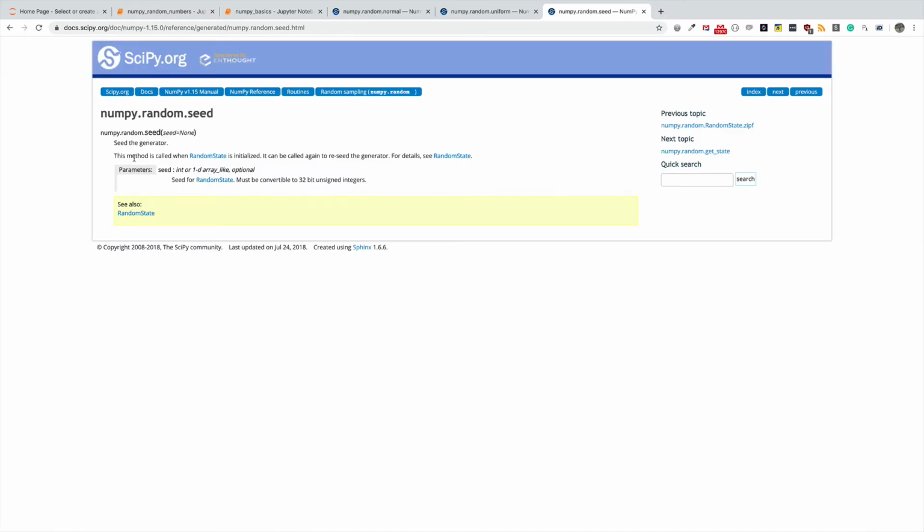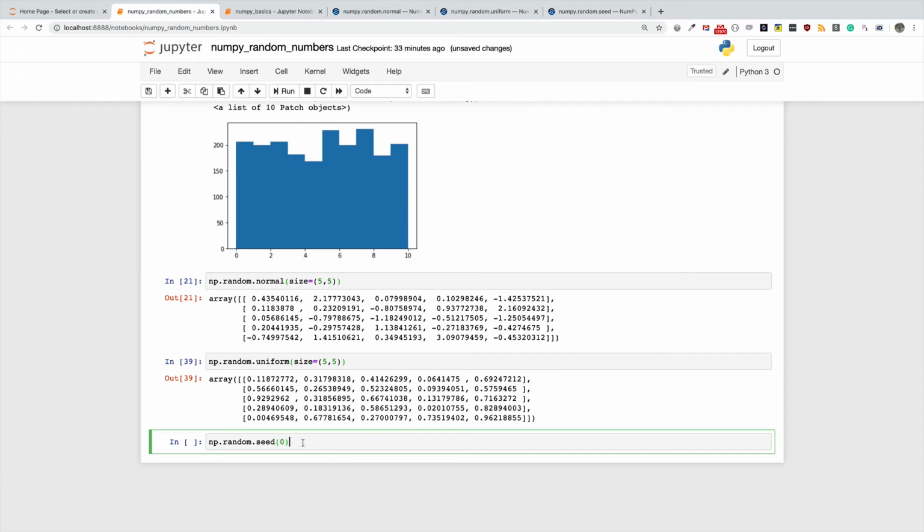What they are saying is this method is called when the random state is initialized. It can be called again to reseed. So anytime you call it, it actually reseeds it. And what it means is if you don't reseed, then you are no longer guaranteed to have the same values for your random numbers.